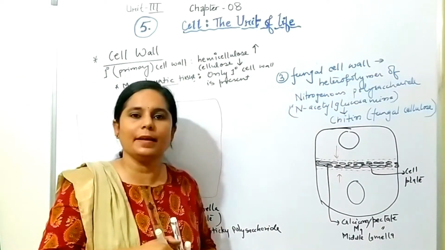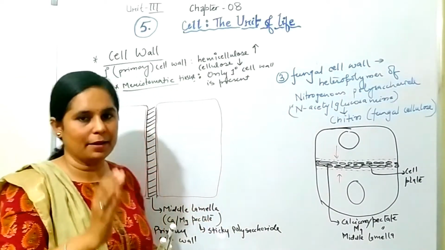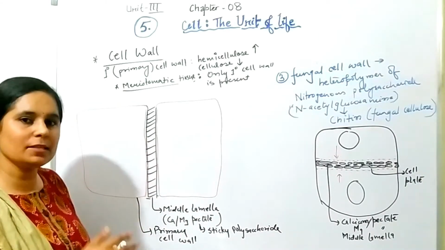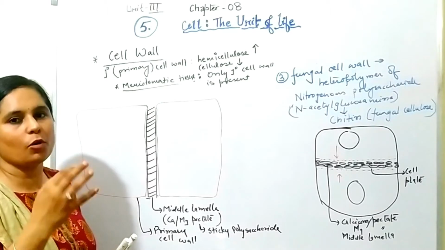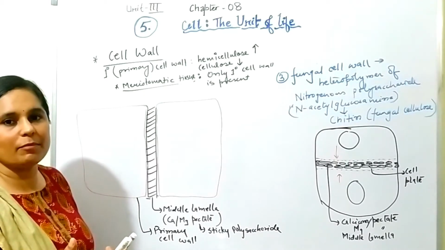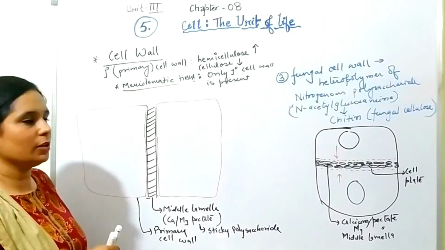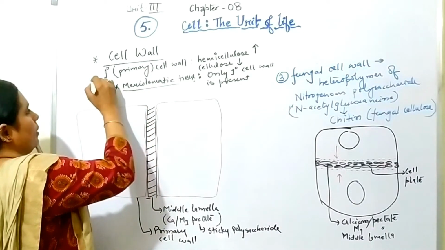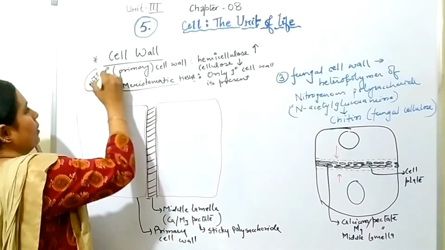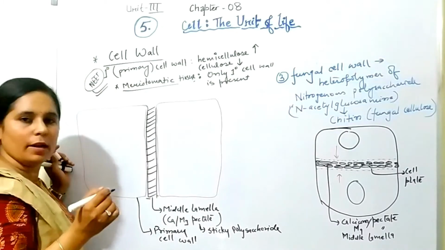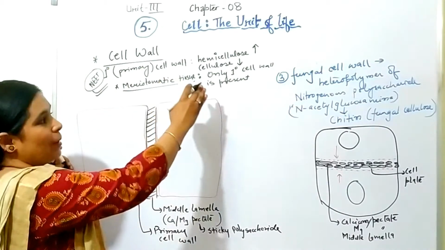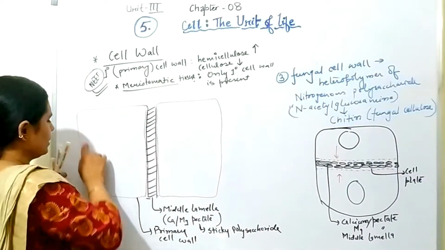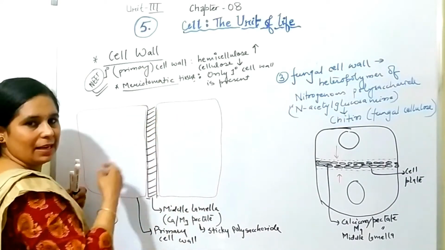It keeps on dividing throughout the life of the plant. So as the deposition of secondary cell wall will take place, the cell will become rigid, it won't go for further cell division. So it is very important for me that there will be only primary cell wall in case of meristematic tissue.